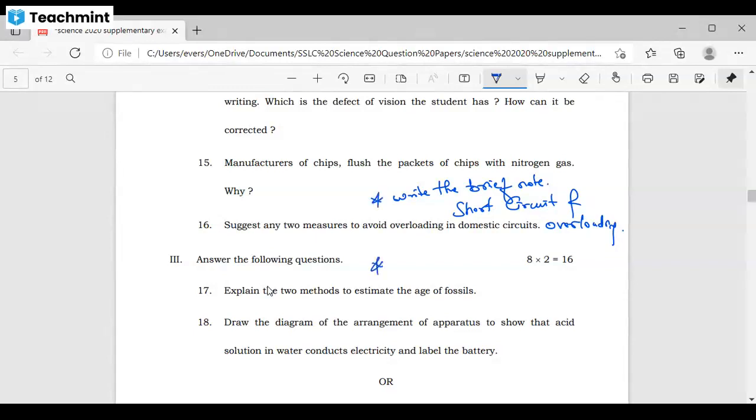And the next question: what is a fuse? Write the function and the uses of it. So study this domestic circuit topic very carefully. Compulsorily you will get one question based on this domestic circuit.